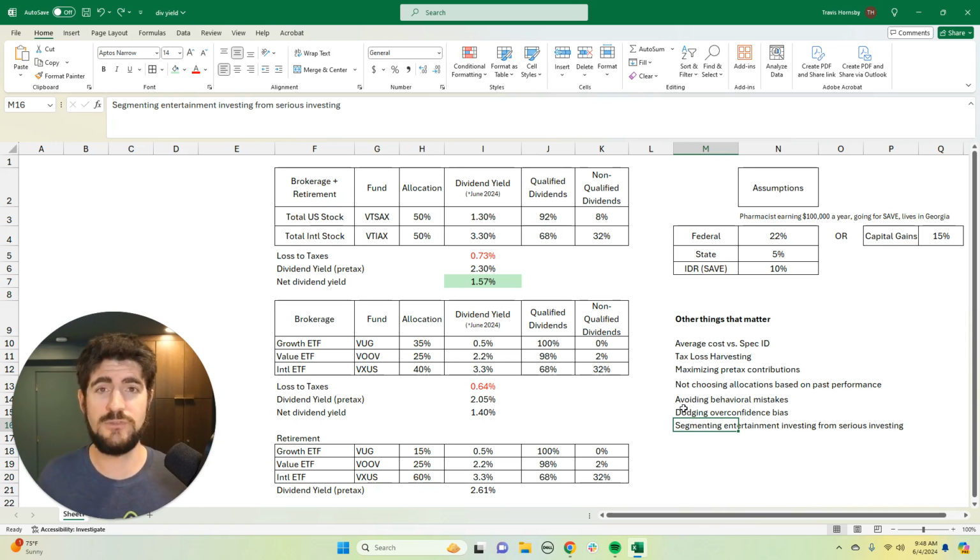So this is an introduction to IDR-sensitive investing for student loan borrowers. And the big takeaway is that taxes take a big chunk out of your portfolio every year. It's the hidden AUM fee that people don't even know they're paying. A lot of times this is a fairly tax-efficient portfolio that I'm showing and then optimizing. Oftentimes people come to us with really inefficient portfolios, stuff with lots of active funds, stuff that's throwing off huge capital gains distributions, stuff that's very tax inefficient, stuff that has high dividend yields. So a lot of times the tax bite that people are losing out of their portfolios is much, much worse than what I'm showing here. So if you pay attention to taxes, you're way ahead of the game.